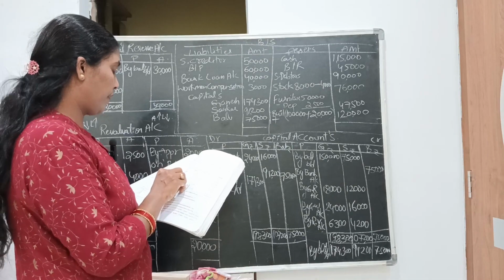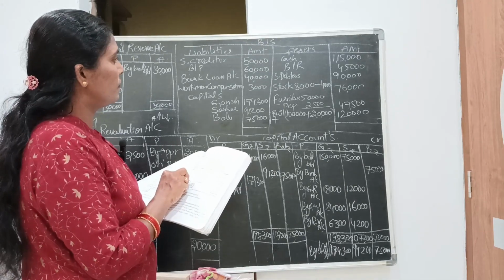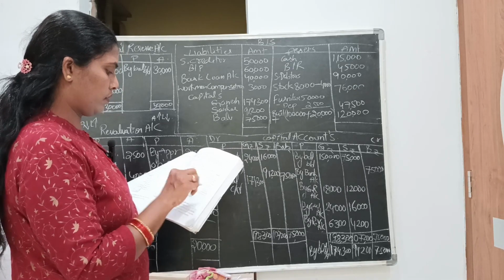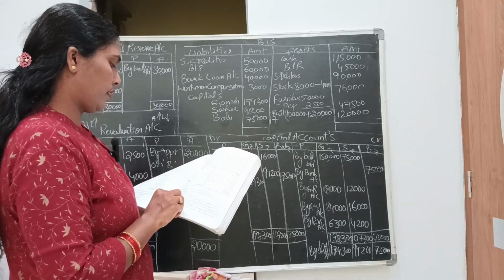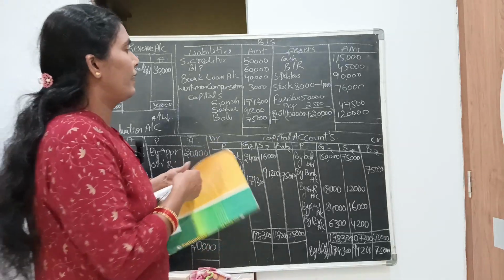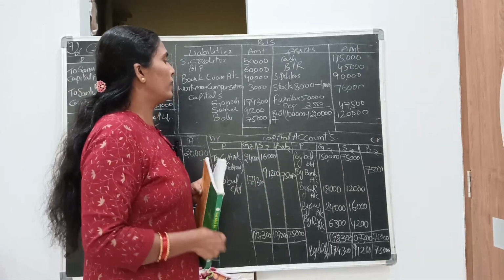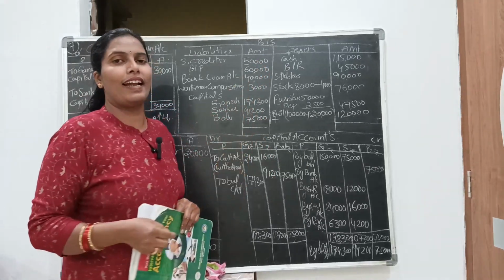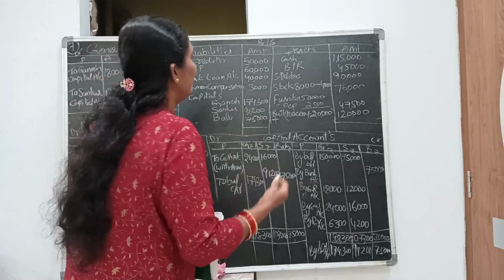Let me check. Is there anything left? Cash, bills receivable, debtors, stock. Okay, I posted all the transactions. Now we'll first add the liability side, then the asset side.